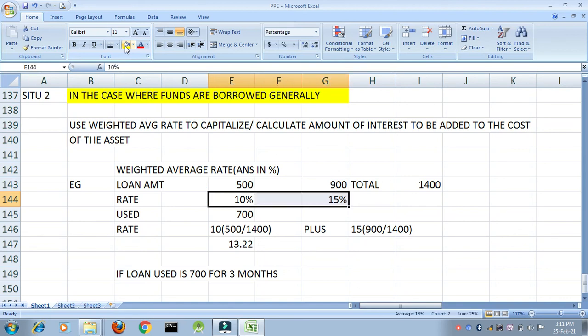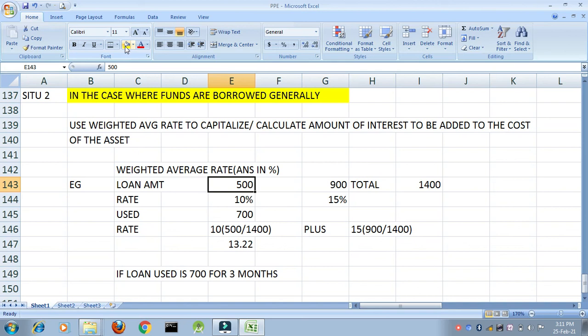So how do I take the average? 10 plus 15 divided by 2. But this is a simple average. We do not have to take a simple average; we have to take a weighted average. What do you mean by weighted average? Here the amount borrowed is only 500, here it is 900. It means I have to give more importance to 15% and less importance to 10%. The importance should be according to the loan amount.